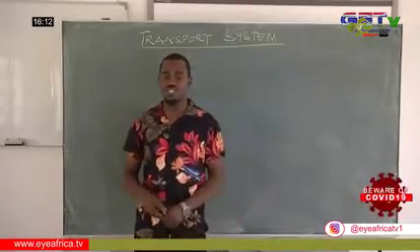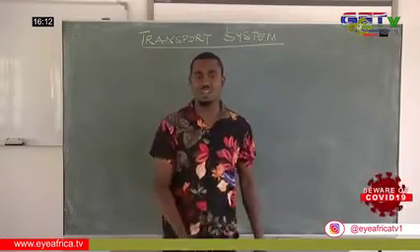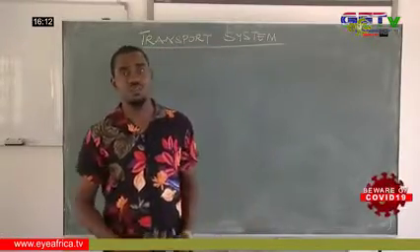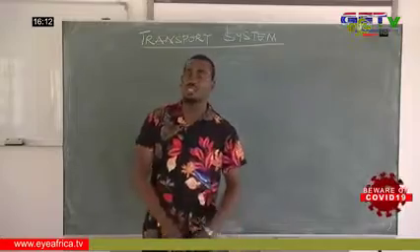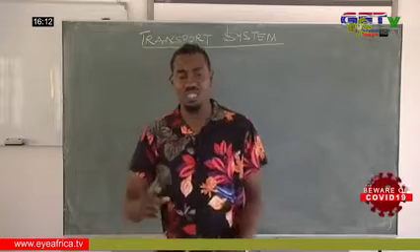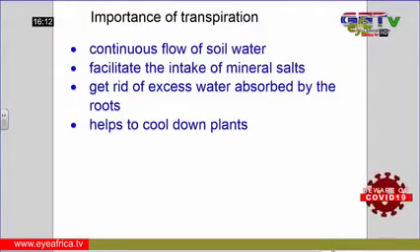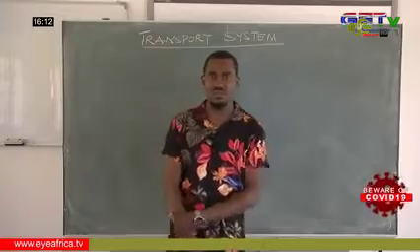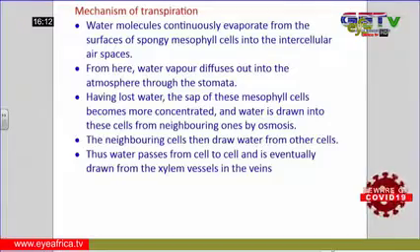So the importance of transpiration is simply as follows. It helps in the continuous flow of soil water. It helps to facilitate the intake of mineral salt by the plant. Then it also helps to get rid of water absorbed by the root. Then it helps to cool down the plant, because in as much as they are taking up water from the soil and the water is being evaporated, cool water will be absorbed from the soil, cooling down the temperature of the plant. So what mechanism do we have transpiration being used?